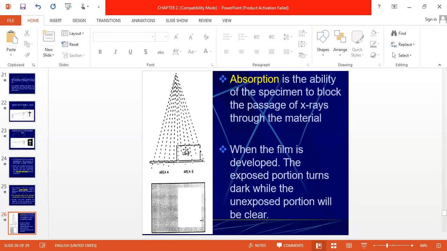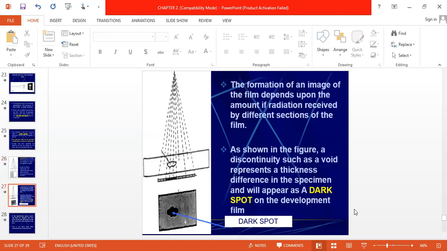Now see here, this is the lead, and here there is no thickness. That's why here is a white area, because radiation is absorbed in the lead. Here radiation passes directly through to the film, so more radiation on this area, and your film will be black. Here less radiation reaches the film, so your film will be white. Absorption is the ability of the specimen to block the passage of X-ray through the material. This blockage of X-ray or gamma ray depends upon the density and thickness of the specimen. When the film is developed, the exposed portion turns dark while the unexposed portion will be clear.